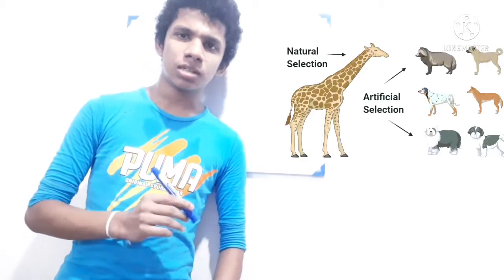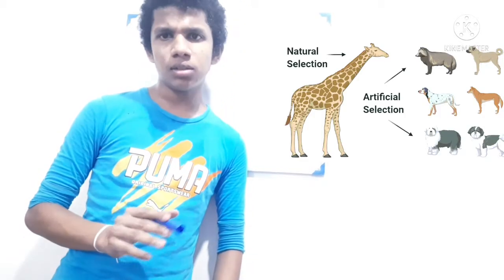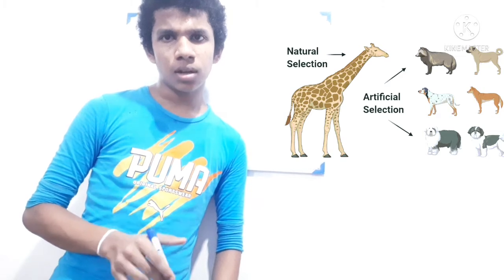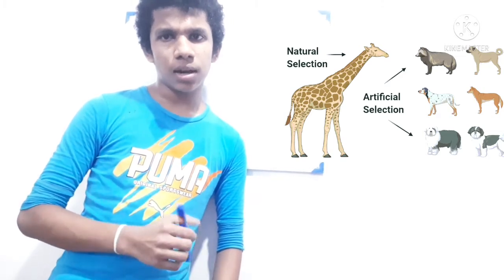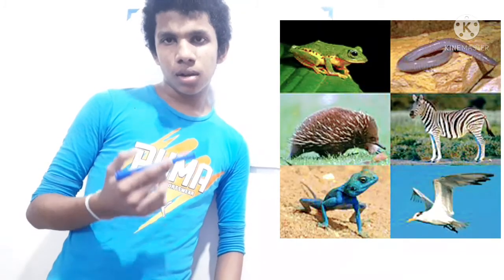When we are talking about classification, it can be divided into two groups: natural classification and artificial classification. The artificial classification depicts only the characteristics of organisms, like presence or absence of appendages and habitats.